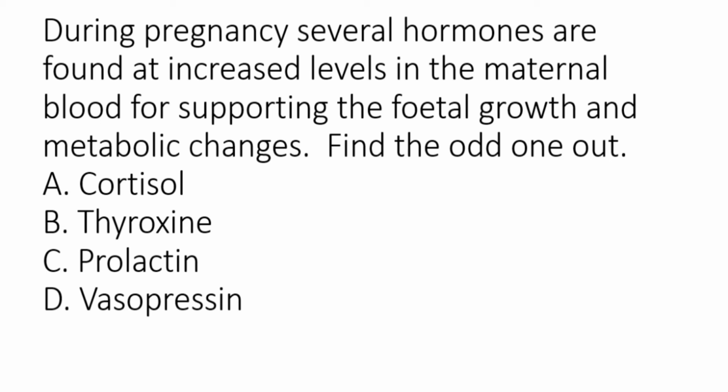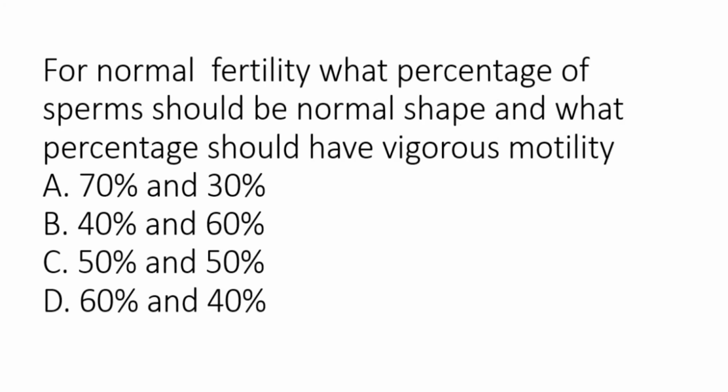So the answer is D, vasopressin. For normal fertility, what percentage of sperms should be normal shape and what percentage should have vigorous motility? So at least 60% should be of normal shape and 40% should have vigorous motility.